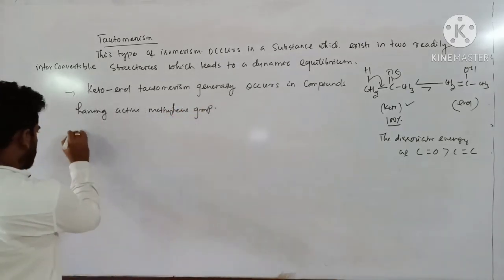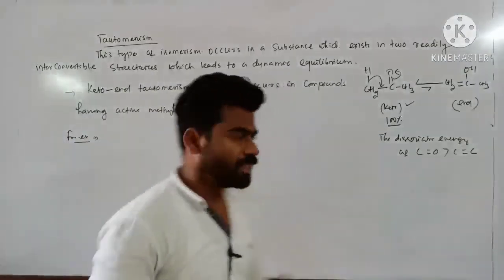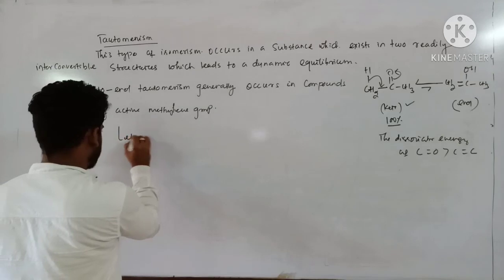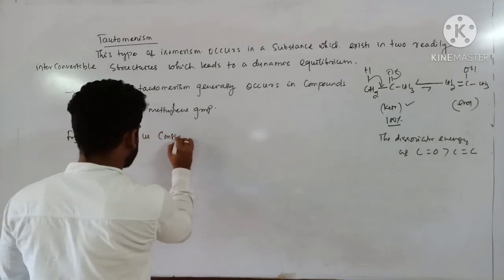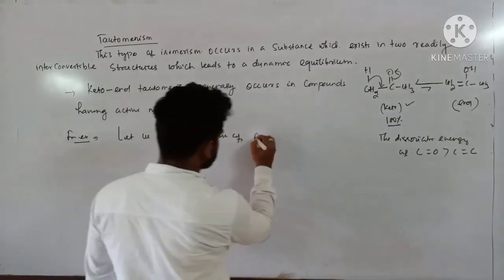For example, let us consider the case of acetoacetic ester.